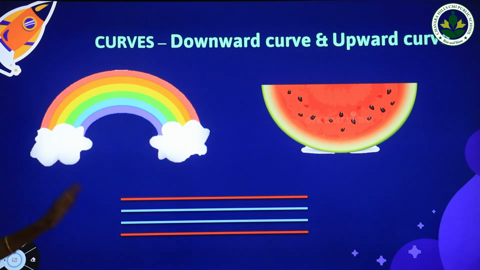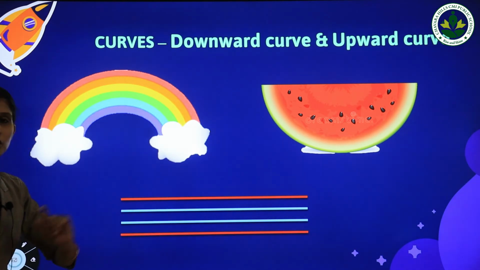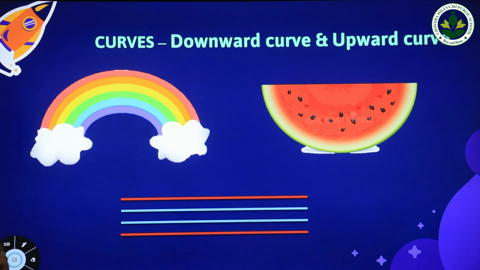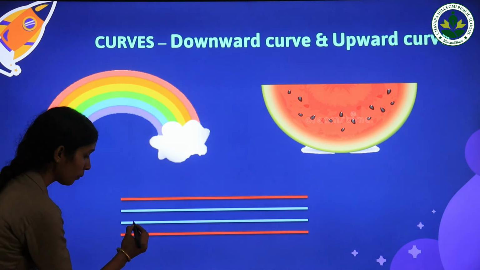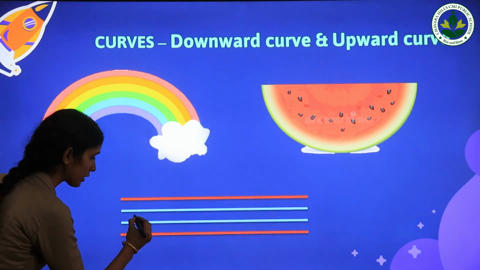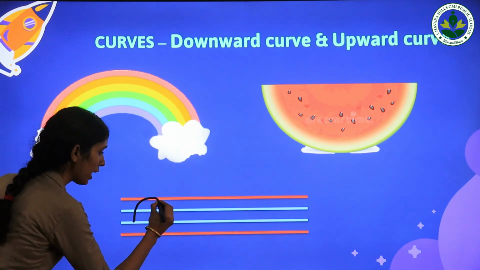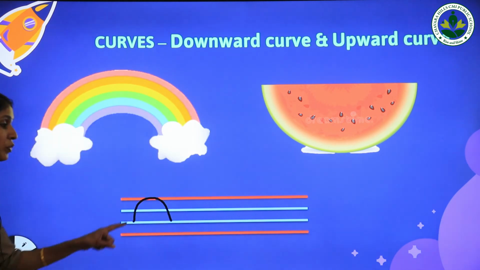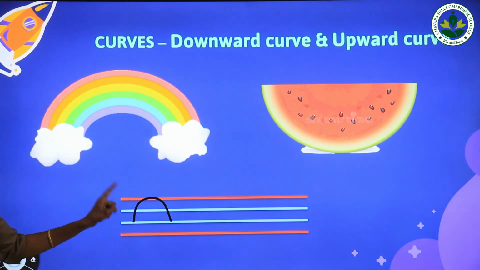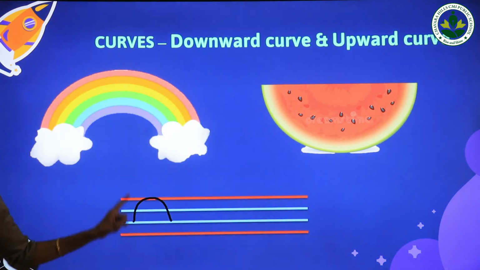It starts from the blue line and it goes up and touches the red line. Again comes down and touches the second blue line. Okay, all of you listen. Downward open curve starts from the second blue line and it slowly goes up, touches the first red line and slowly comes down and touches the second blue line. Which curve is this? A downward open curve. Repeat after me. Downward open curve.